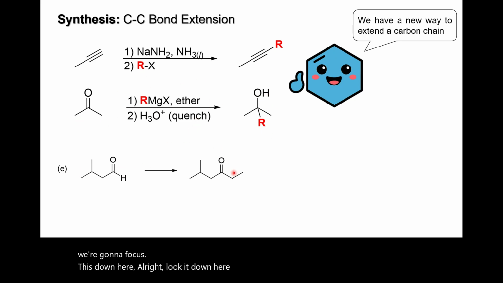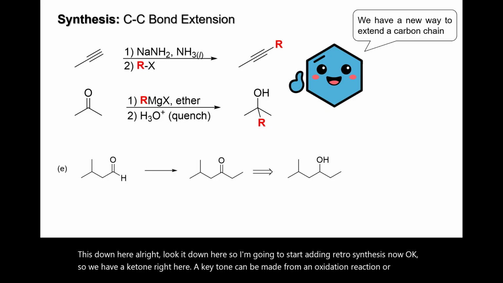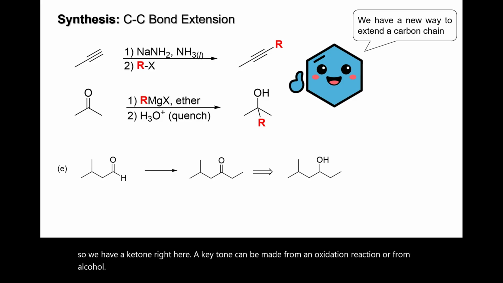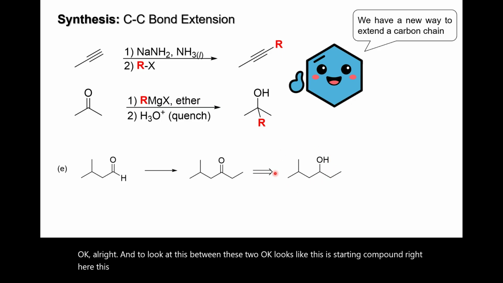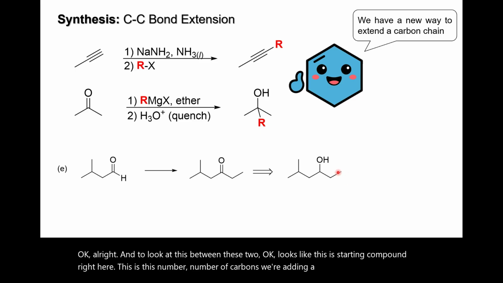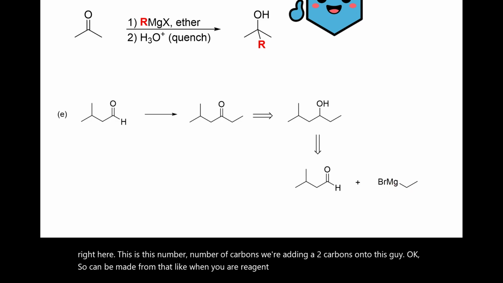So I'm gonna start adding retrosynthesis now. We have a ketone right here. A ketone can be made from an oxidation reaction of an alcohol. Looking at these two, it looks like this is the starting compound right here. This is this number of carbons. We're adding two carbons onto this guy. So it can be made from a Grignard reagent, 2 carbon ethyl magnesium bromide.